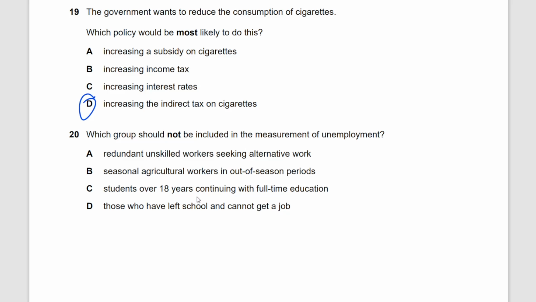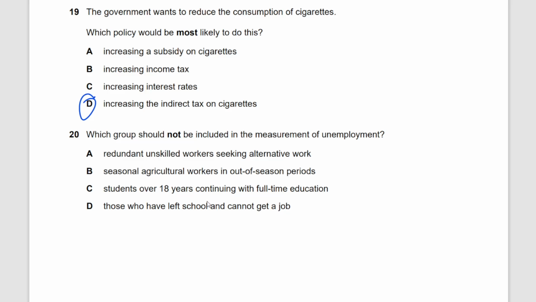Students over 18 years continuing with full-time education. The students are not necessarily actively seeking work, right? They're not part of the labor force, the labor market. So they wouldn't be included in the measurement of unemployment, although they're of working age.